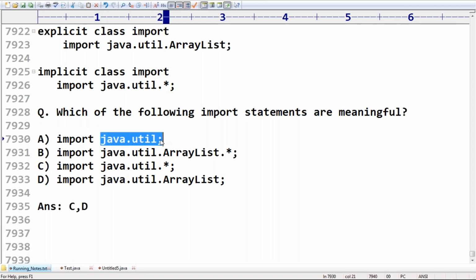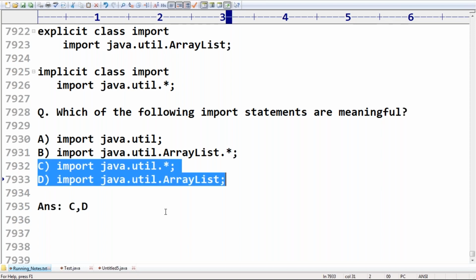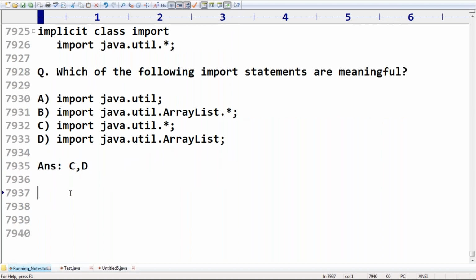After the package, which classes do you want, all classes or a particular class? You have to specify, but you are not specifying anything, so it is meaningless. Next, java.util.ArrayList: you already specified that you want this class, so what is the meaning of that star? Not that meaningful. So C and D, these import statements are perfectly meaningful.